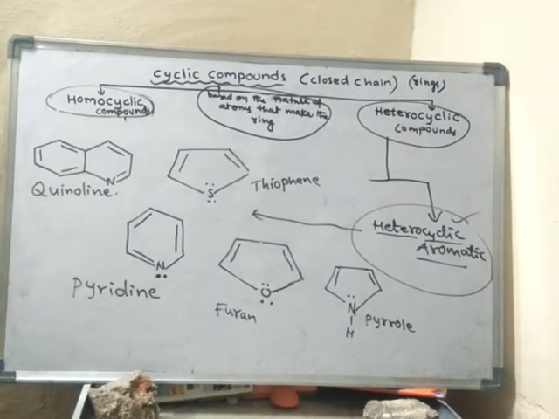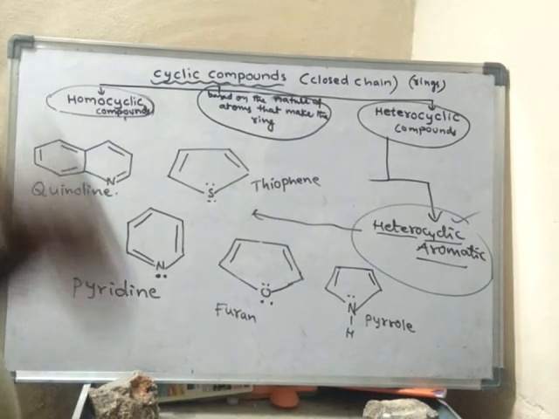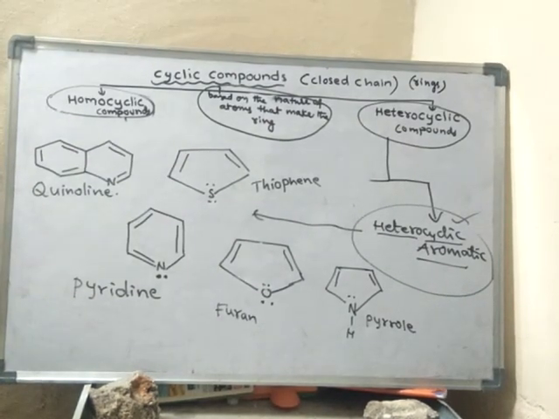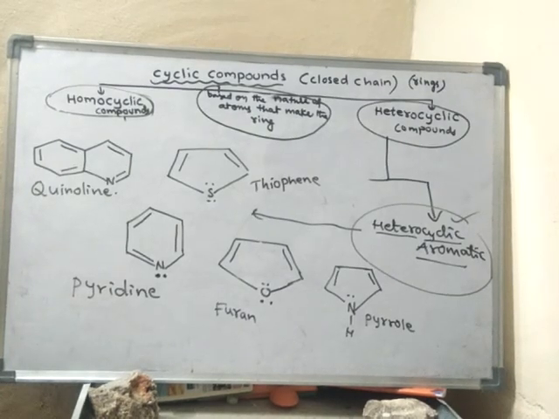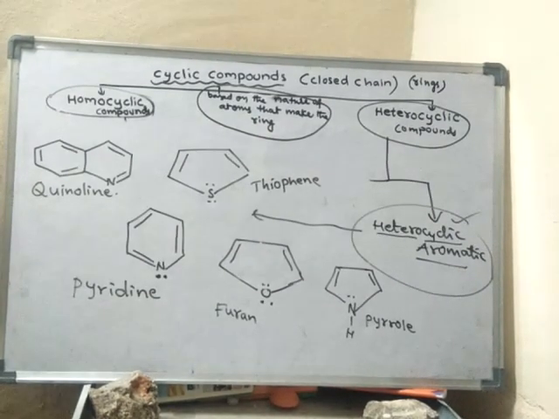So with this, the classification of organic compounds based on the carbon chain is finished. In the next class, we will learn about the classification based on the functional group.